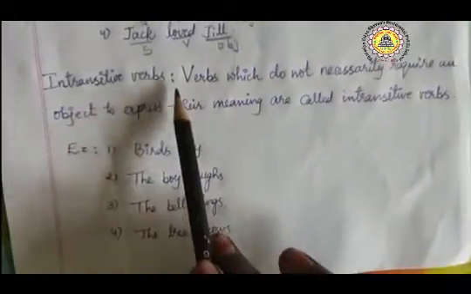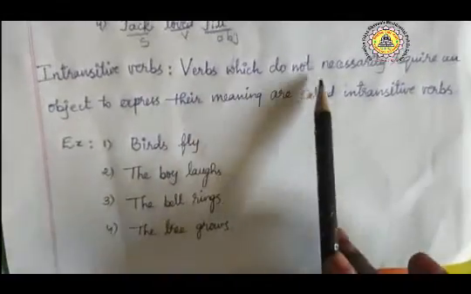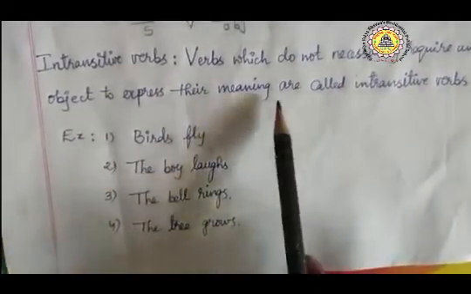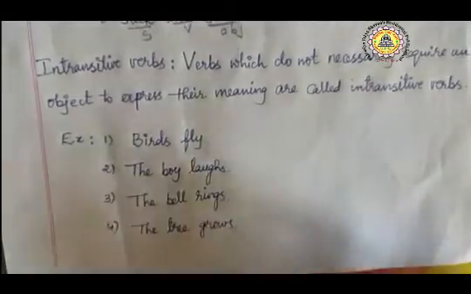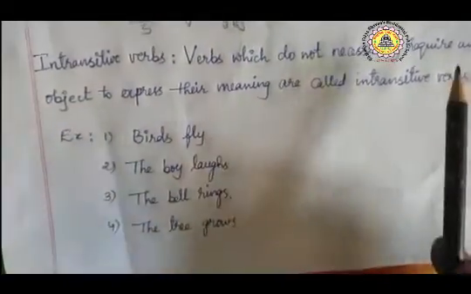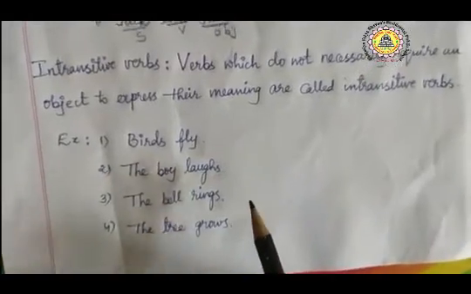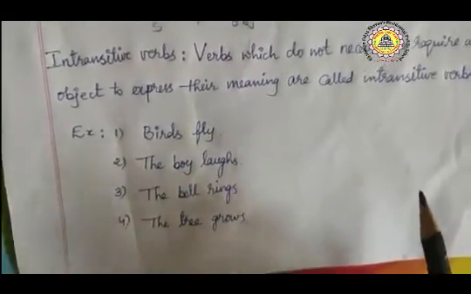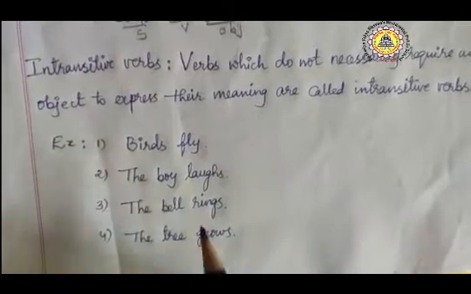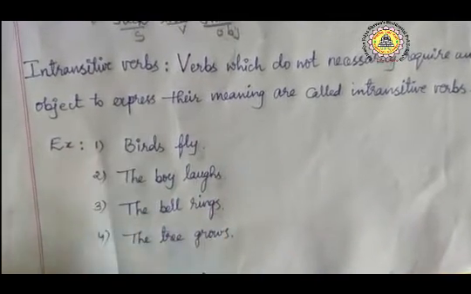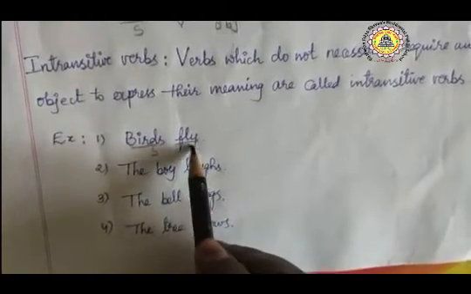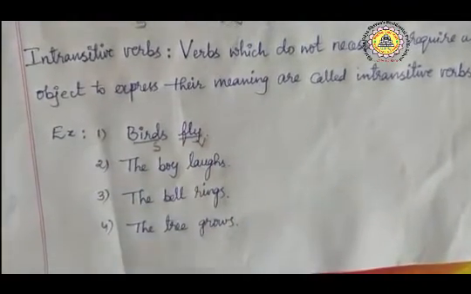Next, intransitive verbs. Verbs which do not necessarily require an object to express their meaning are called intransitive verbs. When we see transitive, an object is needed to convey its meaning correctly. But when we see an intransitive sentence, there is no necessity of an object. Birds fly. Here birds is subject, fly is verb. We can understand birds fly.